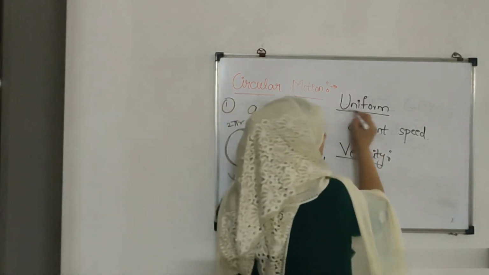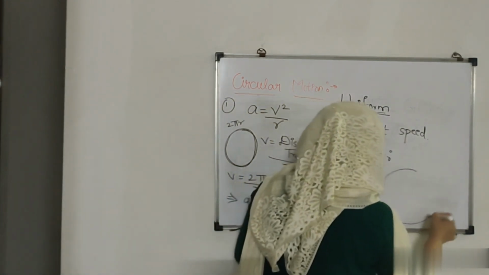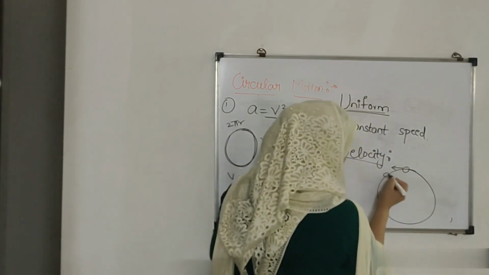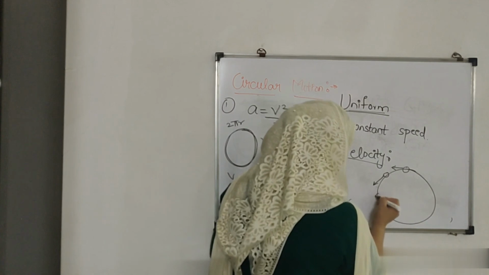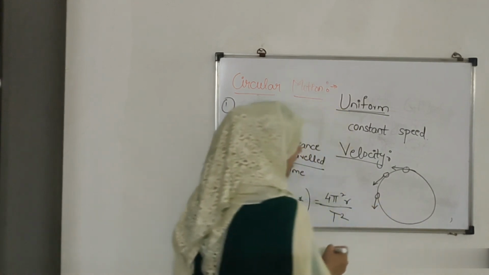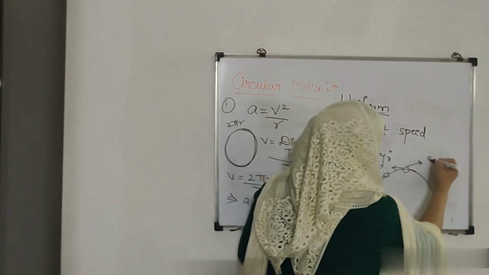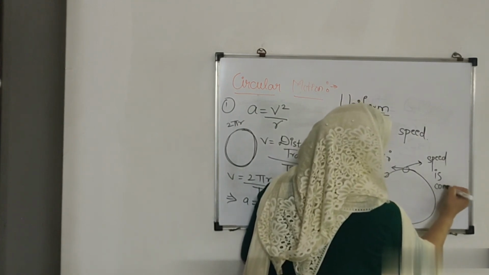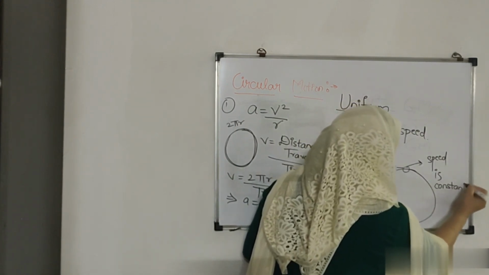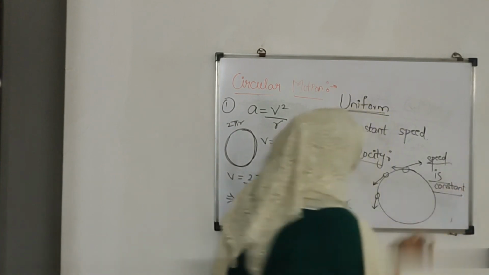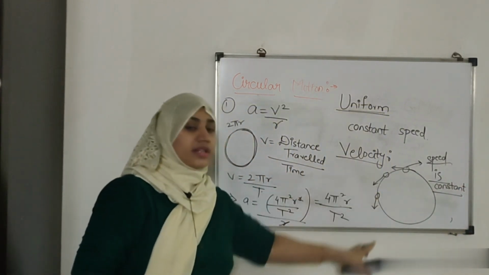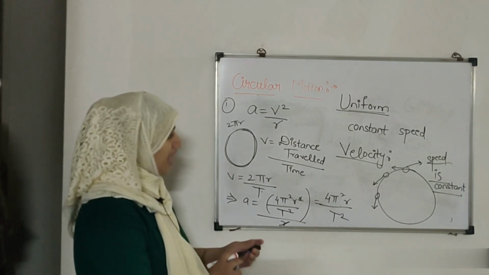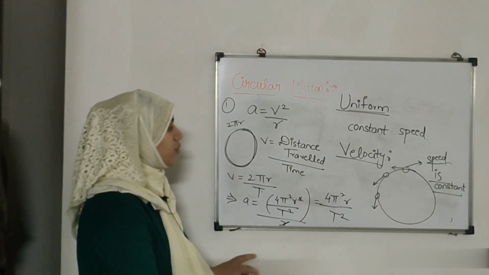So when I am talking about a uniform circular motion, this body is constantly changing its direction, right? That's why its velocity is changing, but its speed is constant. So in uniform circular motion, the speed is constant but the direction is changing continuously, and that motion is known as uniform circular motion.